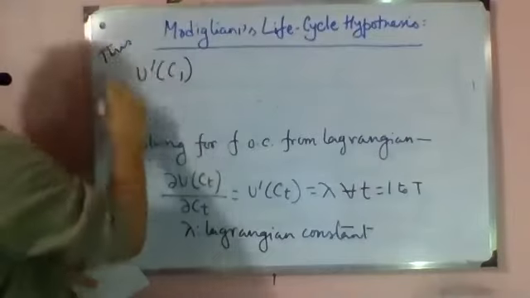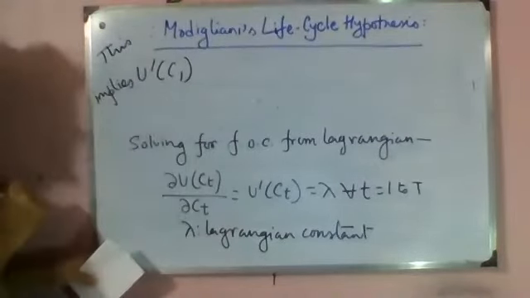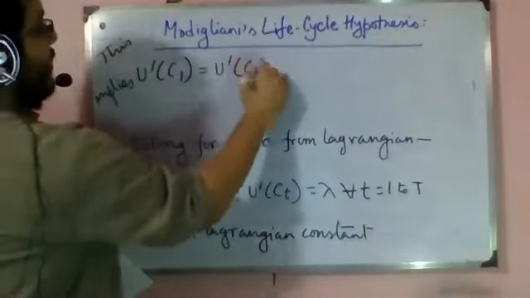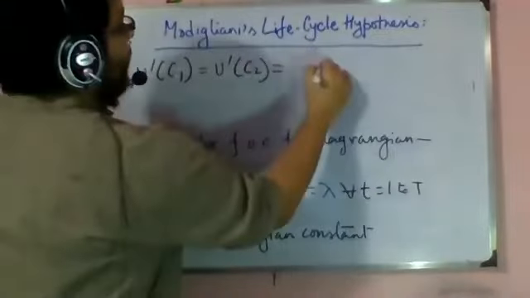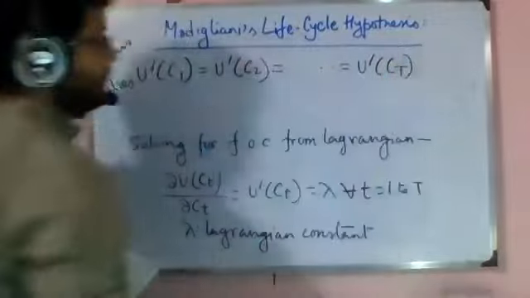So this implies u dash C1 equal to u dash C2 equal to u dash Ct.